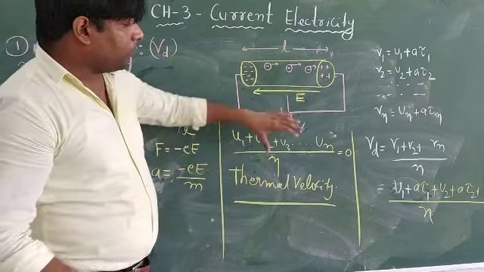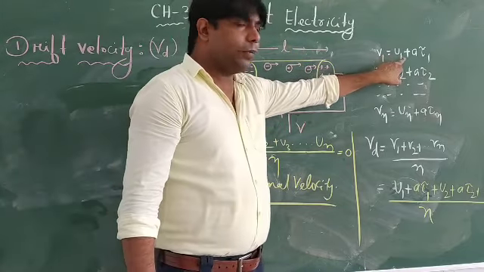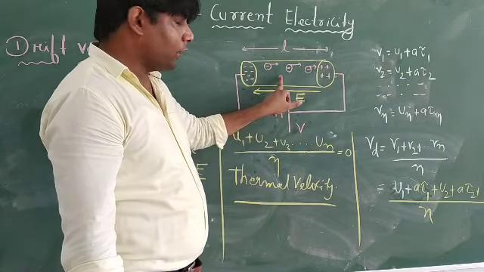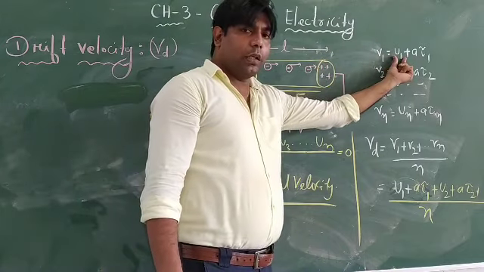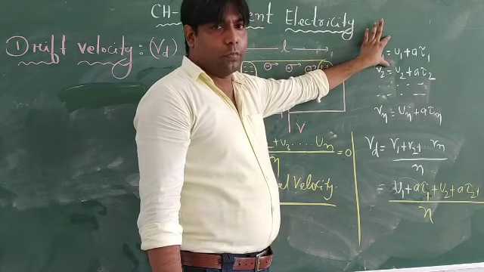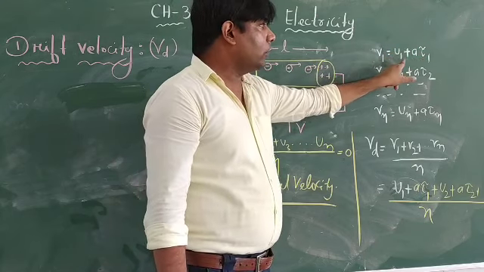Now when we apply the potential difference, the first electron has a thermal velocity, but due to the potential difference it will experience a force, and its velocity will not be u1, it will be v1. So using the first equation of motion, v equals u plus at, that is v1 equals u1 plus a tau.